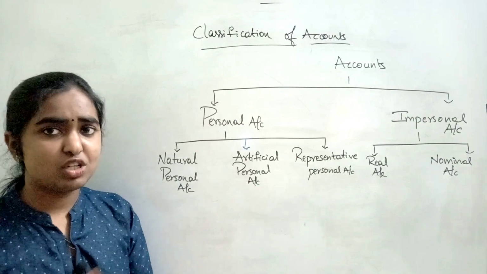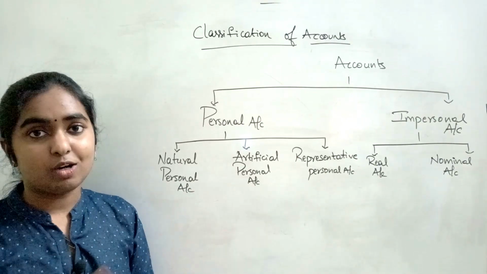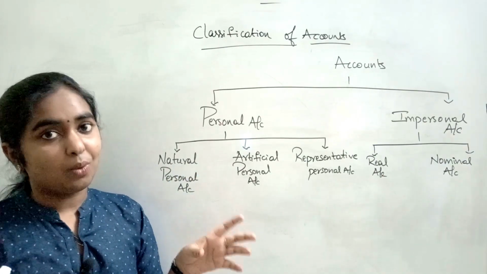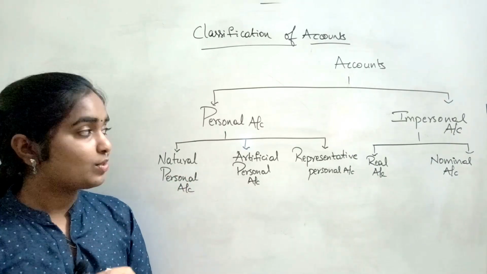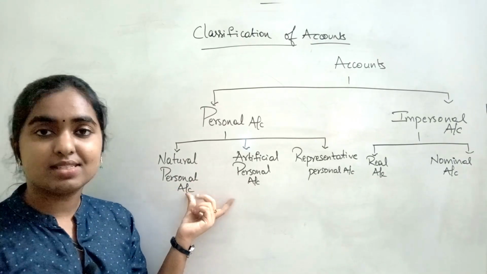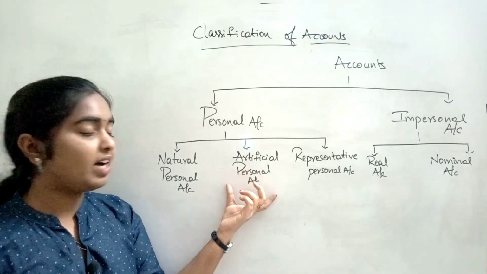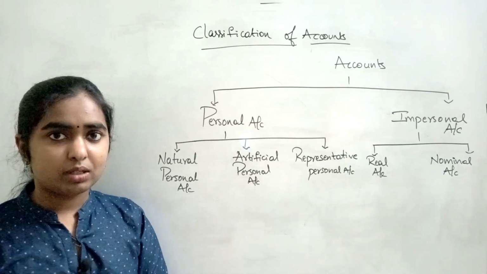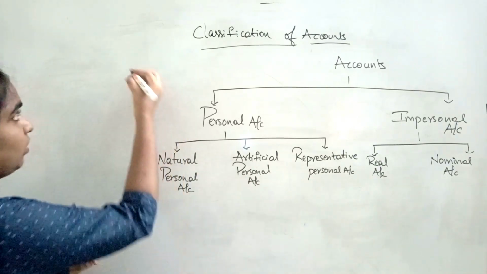Okay, and what is this artificial personal account? In the previous lecture, I have told you something about the separate entity concept, right? There I have told you that the business is different and the owner is different. So these businesses or the companies are also given a separate identification, right? But we cannot include the companies in this natural personal account, because we cannot call it a natural person, right? So that is the reason why we have another category called artificial personal account. And what is this representative personal account? In order to make you understand this, I will take you through a concept called accrual concept.